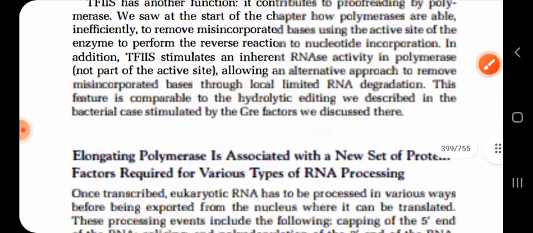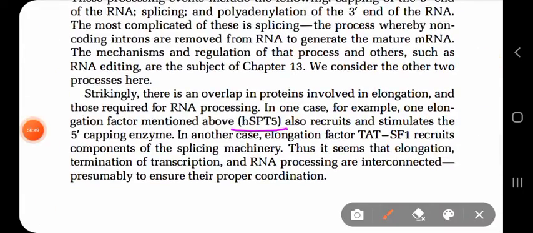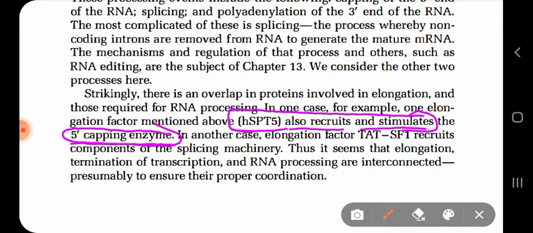At the same time, it is also saying that HSPT5 recruits and stimulates the 5 prime capping enzyme as well. So in two ways the 5 prime capping enzyme is recruited.